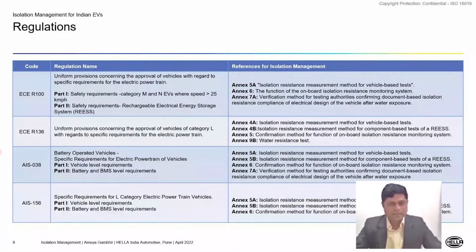Then we have AIS 156 regulation, again, which is derived from the ECE R136 regulation, which is applicable for category L vehicles, which are the two-wheelers and three-wheelers. So our focus is on ECE R100 and AIS 038, which are currently seeing a use case because most of the PVs obviously have voltages which are above the definition of high voltage.